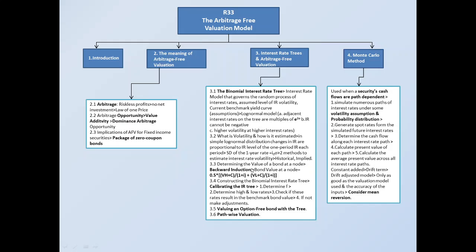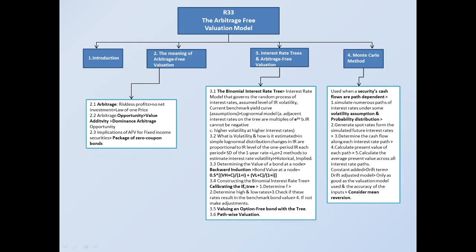Now moving on, determining the value of a bond at a node. As we have said, a bond could be considered as a zero coupon bond. So if we want to value a bond, we use a process called backward induction, and it helps us to determine the bond value at every node. The formula for that is this.